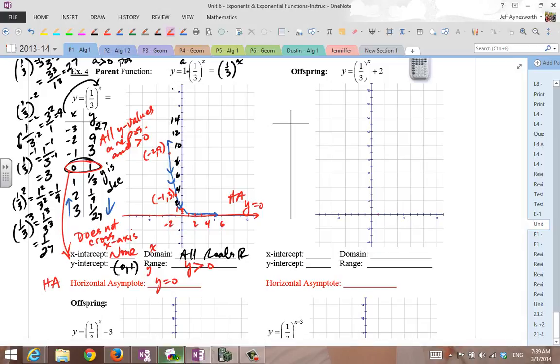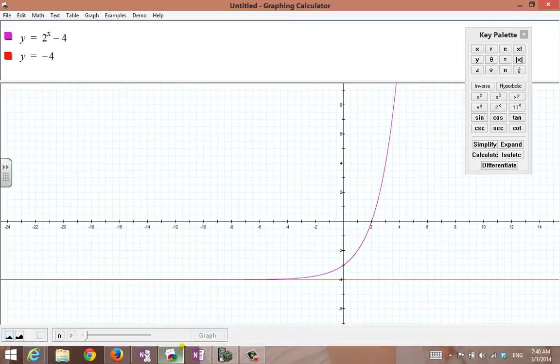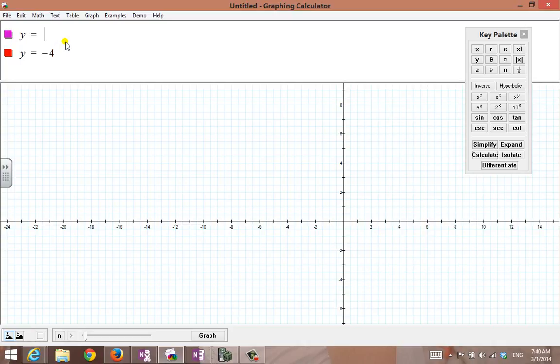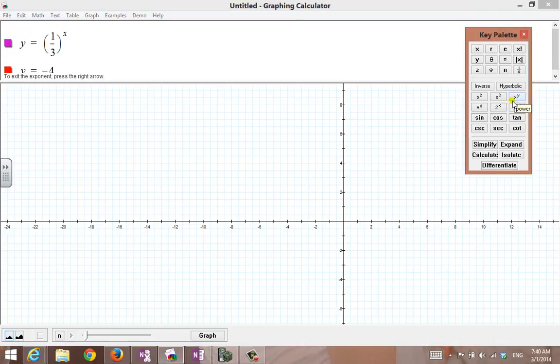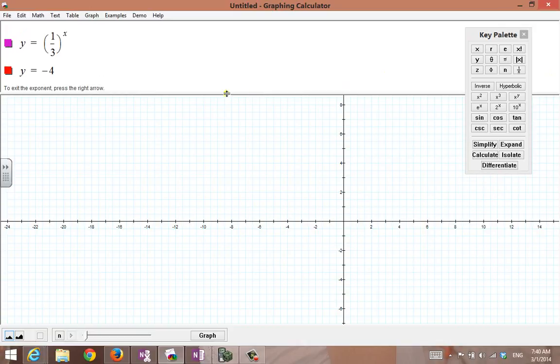All right, now let's take a look at another graph here. Let me plot some functions. Plot this function for you so you can see things better. I used it for another function, so let me change this. Give me a second here. So what we're going to do is change this to 1/3, and we're going to raise it to the x power. And we're going to make the asymptote 0. So I'm going to put a 0 here.